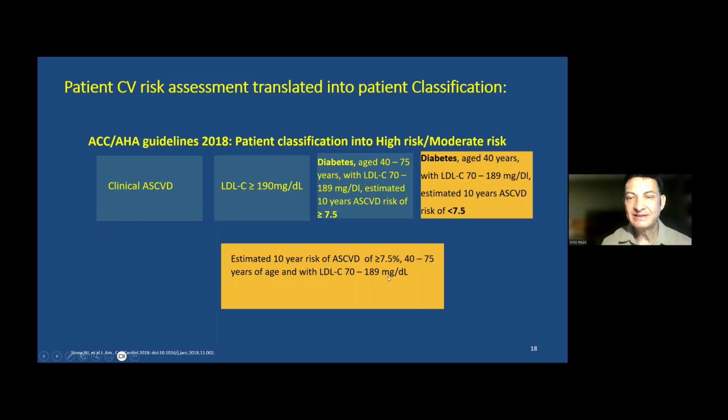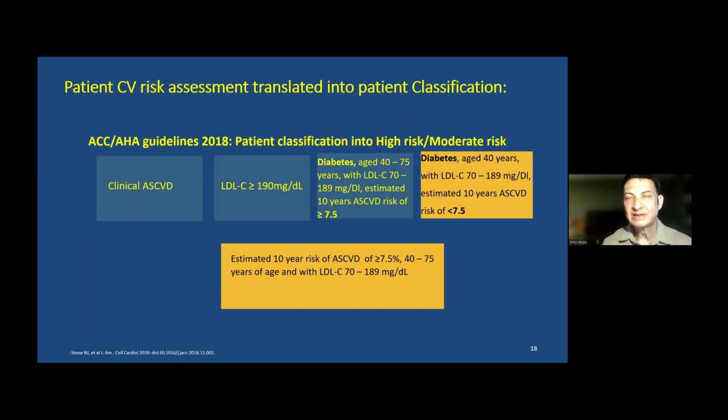And then the last category are those patients, these are for the primary prevention, where the patients have not suffered previous cardiovascular disease, and they are perhaps not diabetic, and the LDL cholesterol levels are not very high. They are between 70 and 189. So what do you do with these patients? So there are different risk calculators. I personally use the QRISK3 risk calculator.